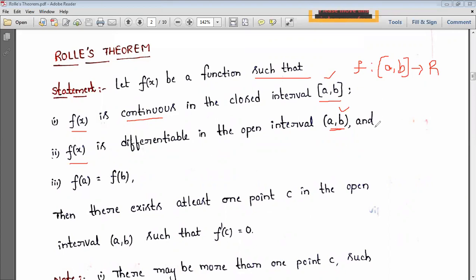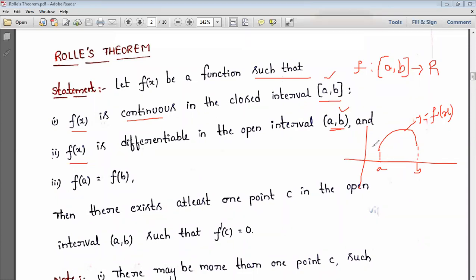Suppose I take this as the curve, y is equal to f of x, and I have chosen a continuous curve, starting from a and ending at b. So that function is continuous from a to b. This is the first one. And next, derivable in the open interval. Why? If you draw tangents at the end points, how many tangents do you get? But a derivative means a unique tangent must be there, only one tangent, but here we are getting multiple tangents. So for that, it is an open interval.